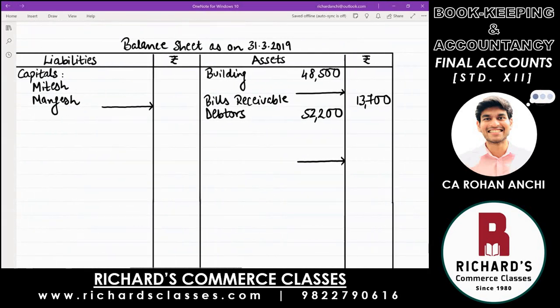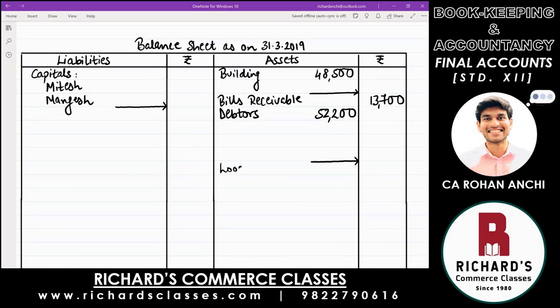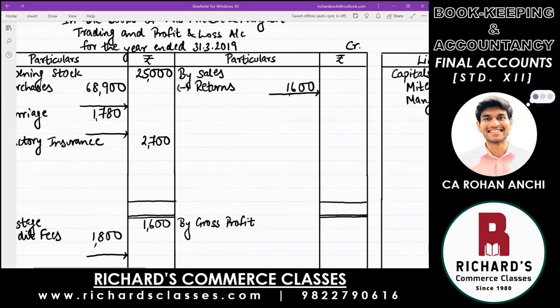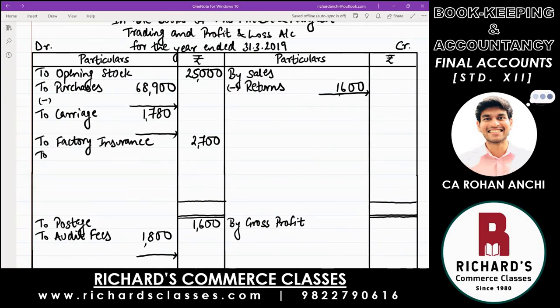Back to balance sheet asset side, write down loose tools. 32,000. Next, manufacturing expenses. That is trading account on the debit side. Write down to manufacturing expenses. $1,820.